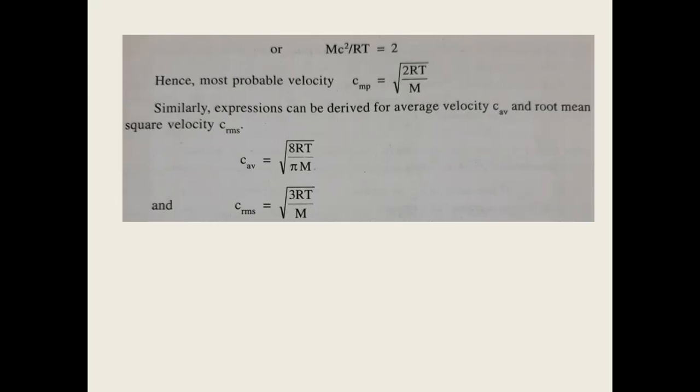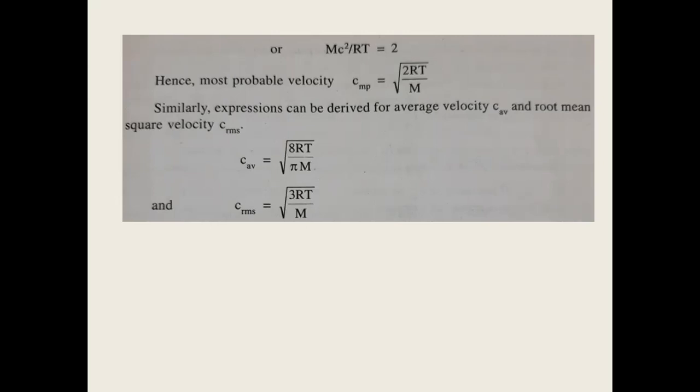Now, the derivation of most probable velocity is enough from your syllabus point of view. So the other velocity equations we will just remember, we will directly take the results. C average is equal to square root of 8RT divided by pi m. C RMS is equal to square root of 3RT divided by m.